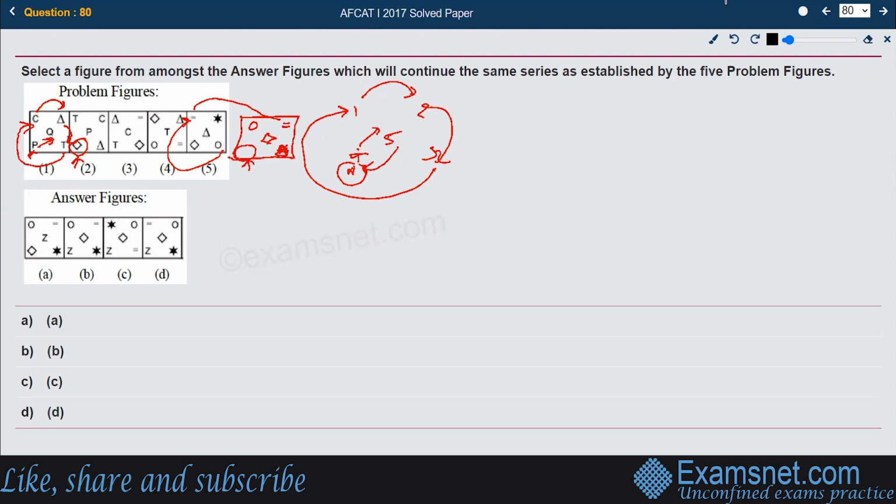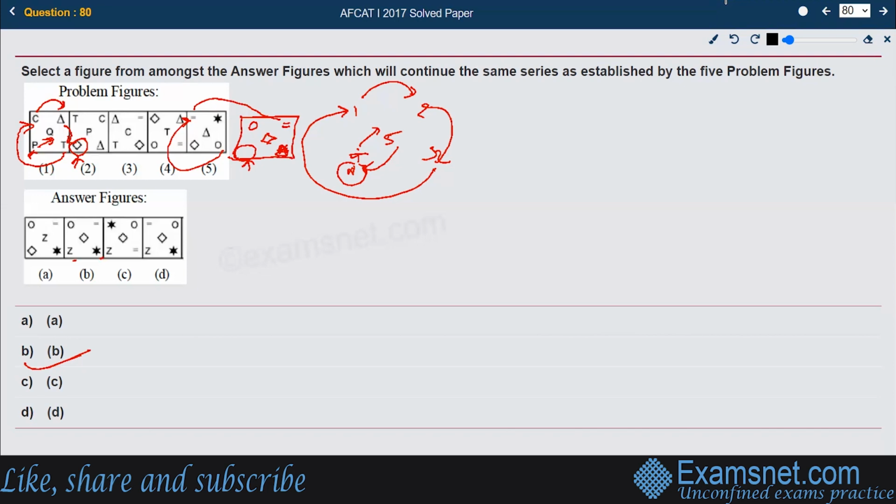Which particular option is following this? If you look at it carefully, you will get to know. It's A, B, C, and D. So it has to be a hollow circle here, equal to here, hollow circle here, equal to, star, then a new figure, then the diamond inside. So option B matches with it rightly. So that seems to be the right answer for this case.